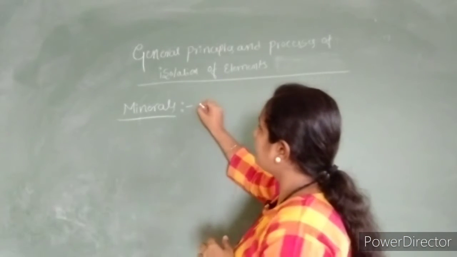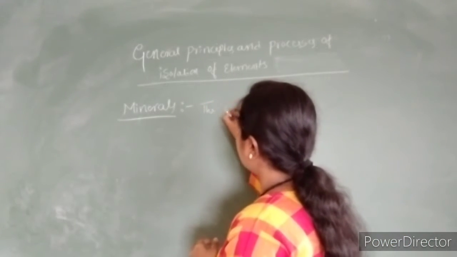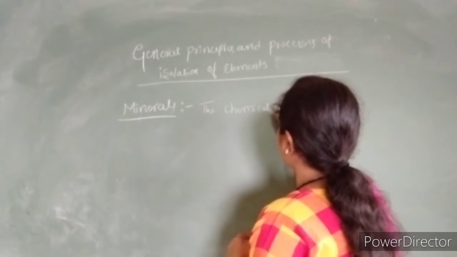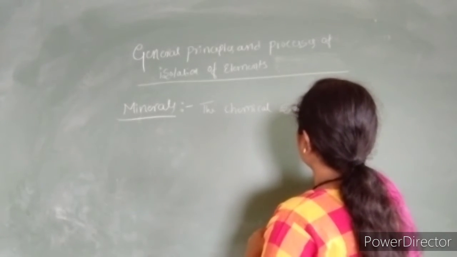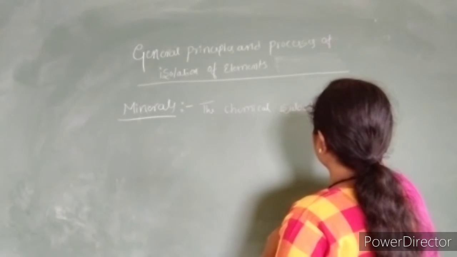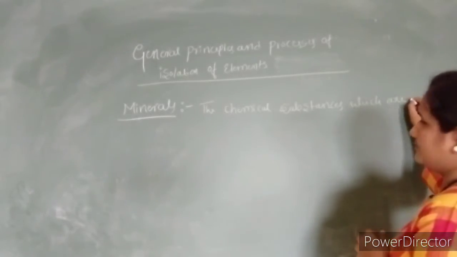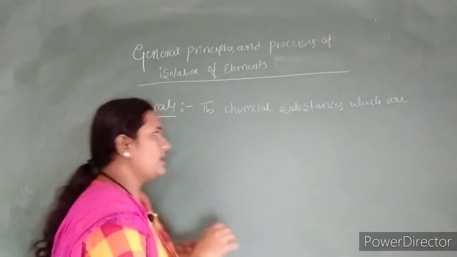Minerals are the chemical substances which are present in the earth crust.